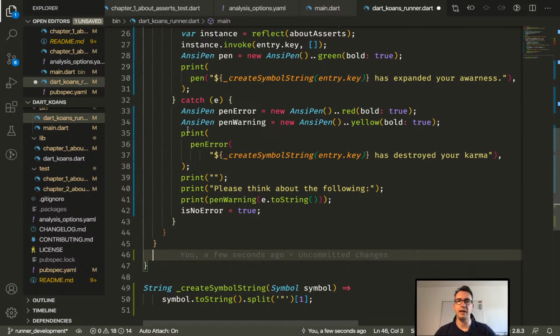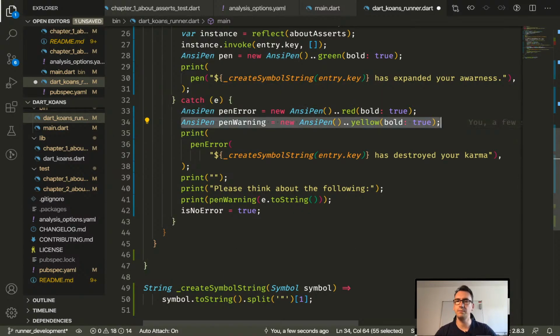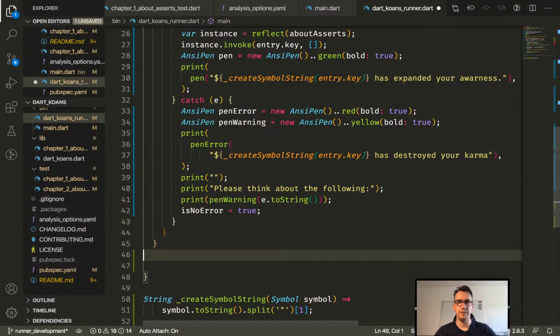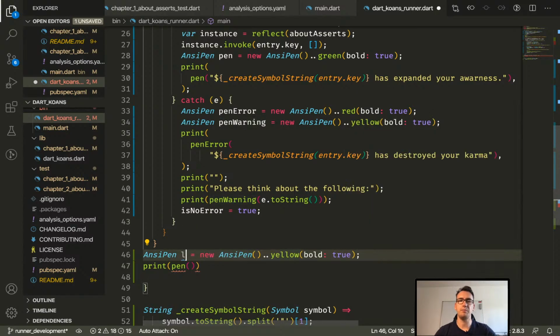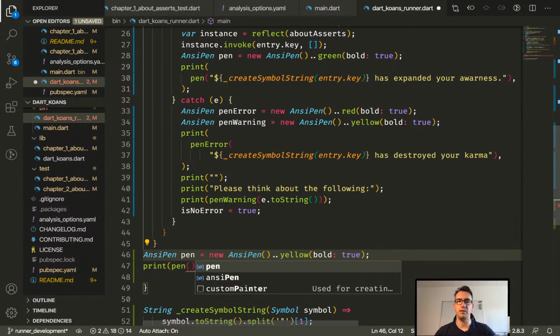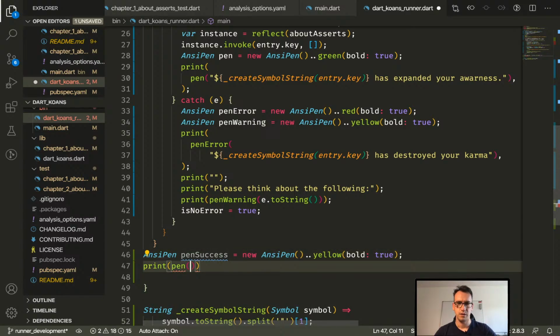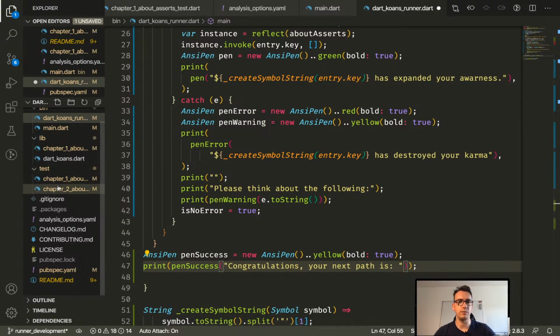So we will create a pen for that, I think, again, with a cool color. Yep, ANSI pen, and then we give a print where we say pen, and this is the pen congratulations, or pen success. And this pen success gets the message, congratulations, your next path is, and then we want to enter here like the next path, what will come next.